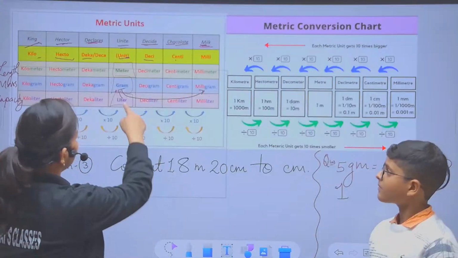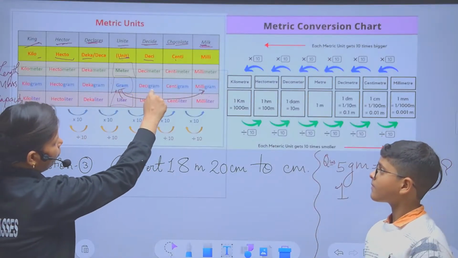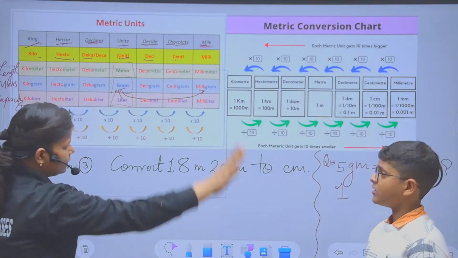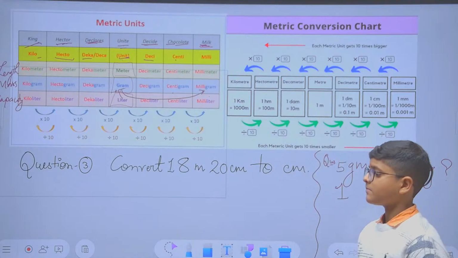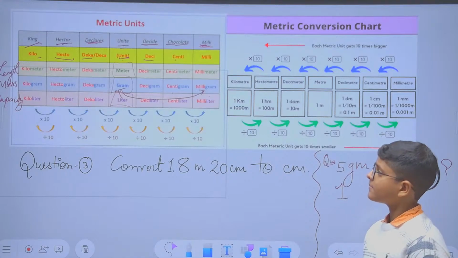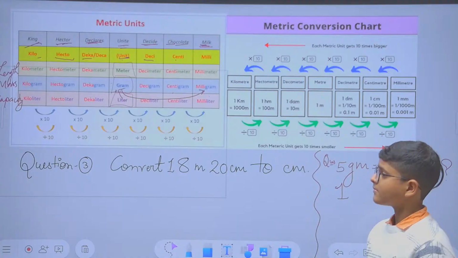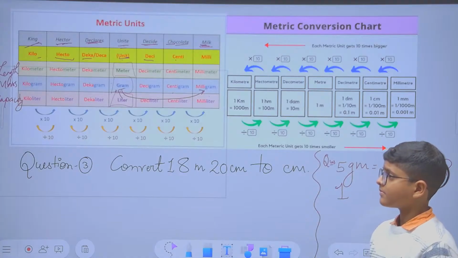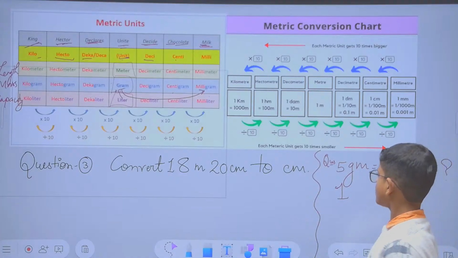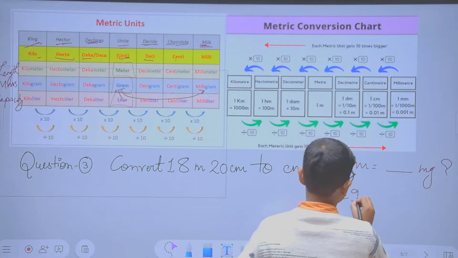Now look, coming from gram to milligram, what is the first step? One step, two step, and three step. So what shall I do for this? Whether the question will divide or you are going to multiply. So my student is going to solve the problem. Let's refer first with him, and then I'll explain in detail. Yes, please carry on.